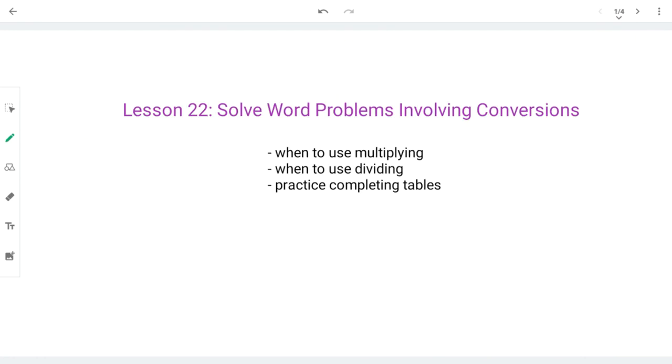In this lesson, we talked about how to solve word problems involving conversions. We talked about when to use multiplication, when to divide, and we continued to practice how to make a table.